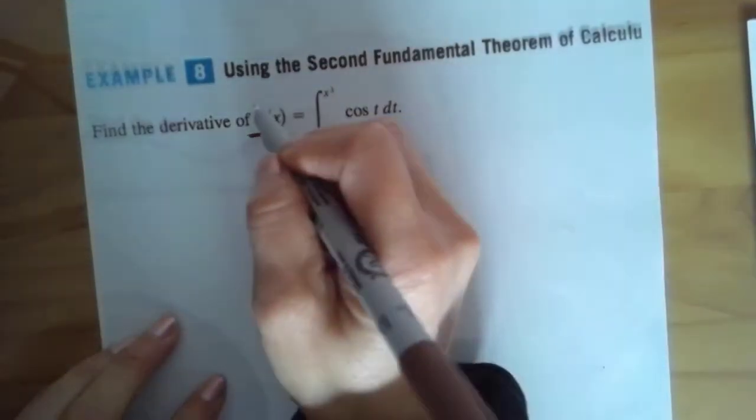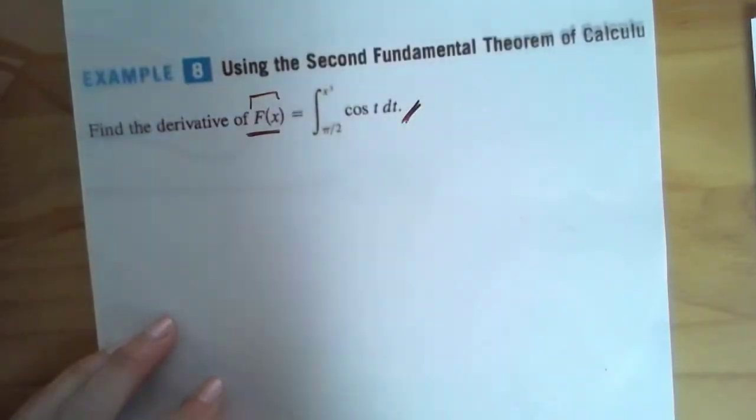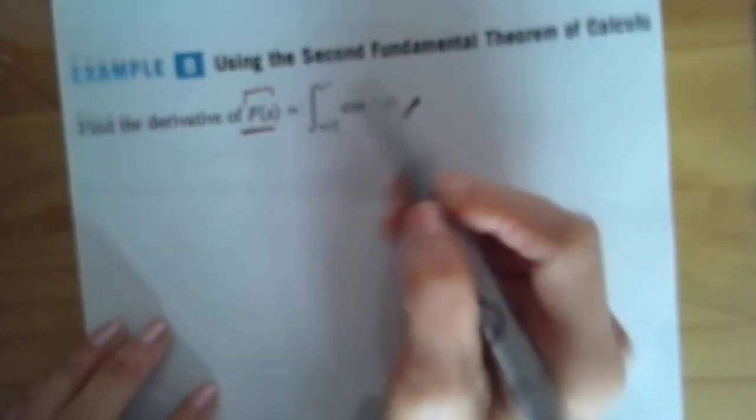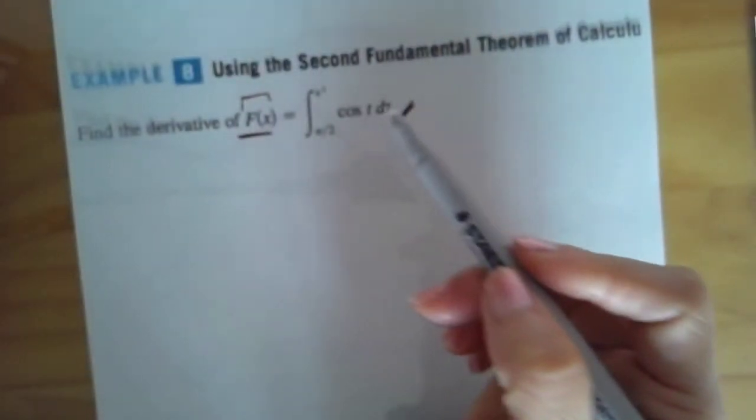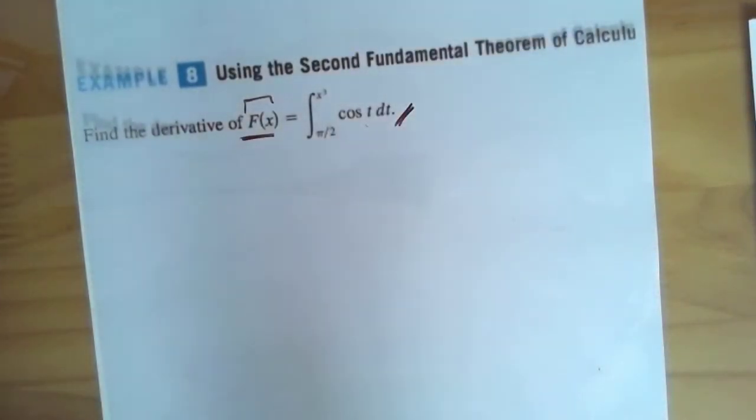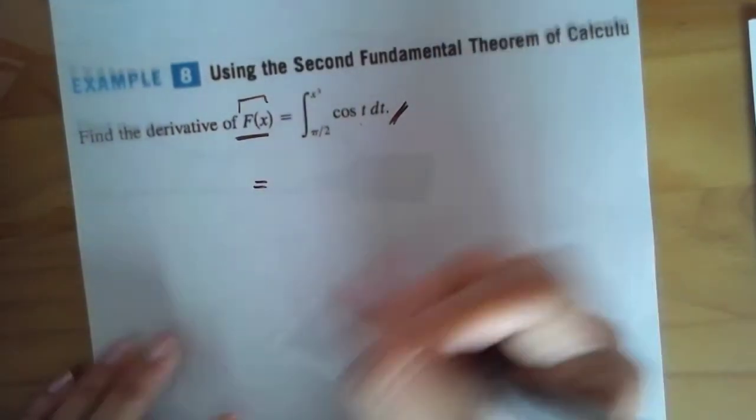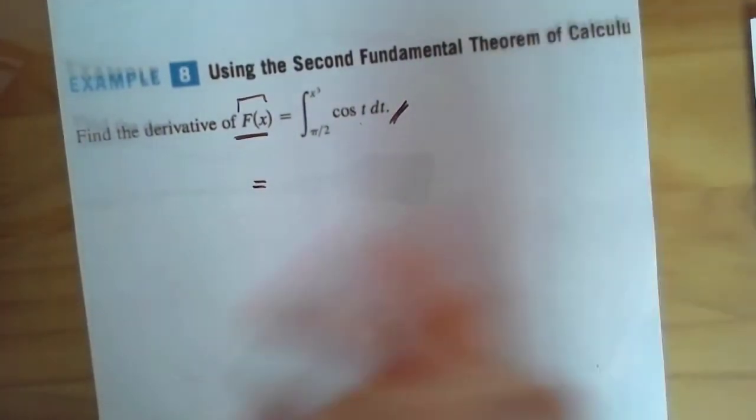That means f of x is equal to this. And notice that this is a function of t, but the upper bound is a function of x. So let's actually do this. Let's just take the integral the way we know how.